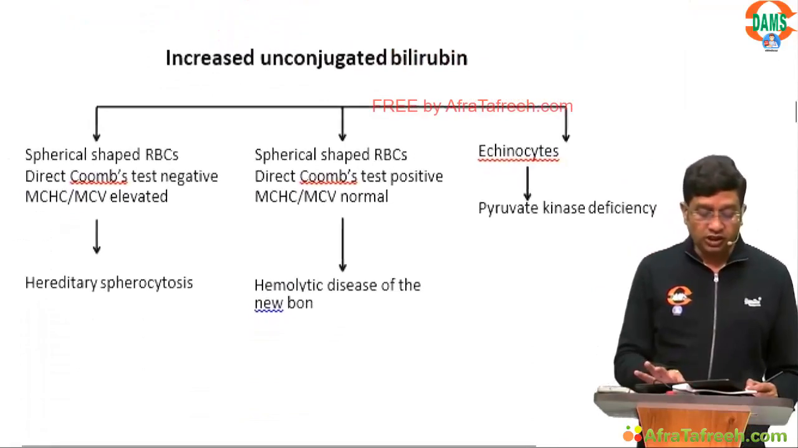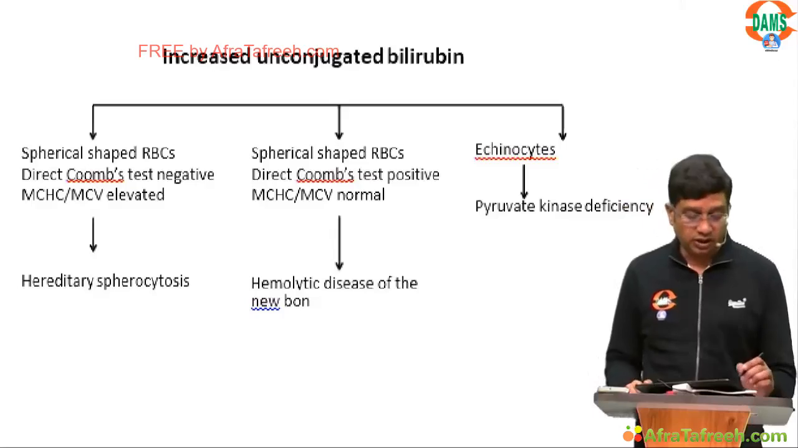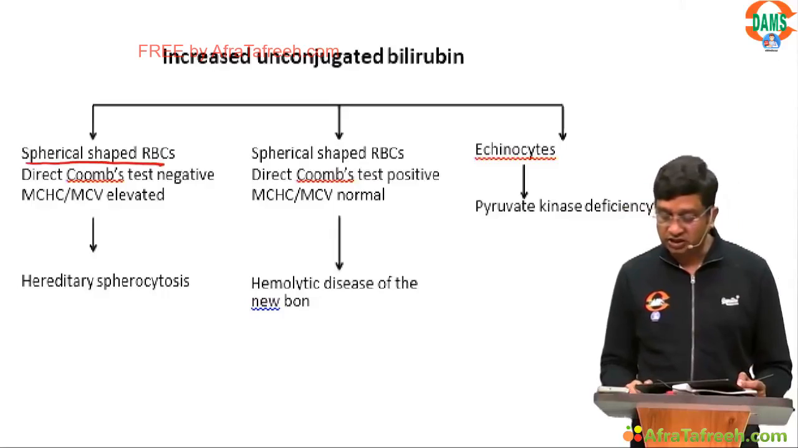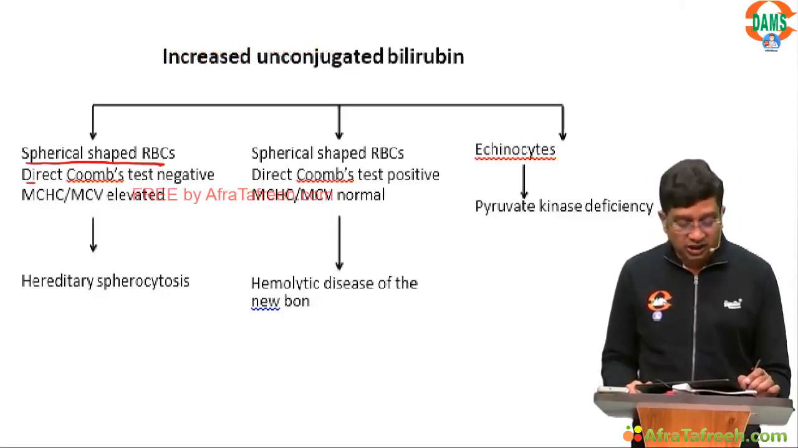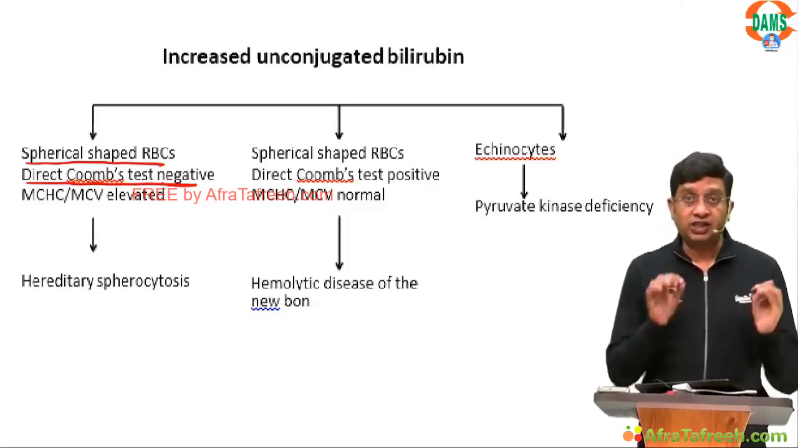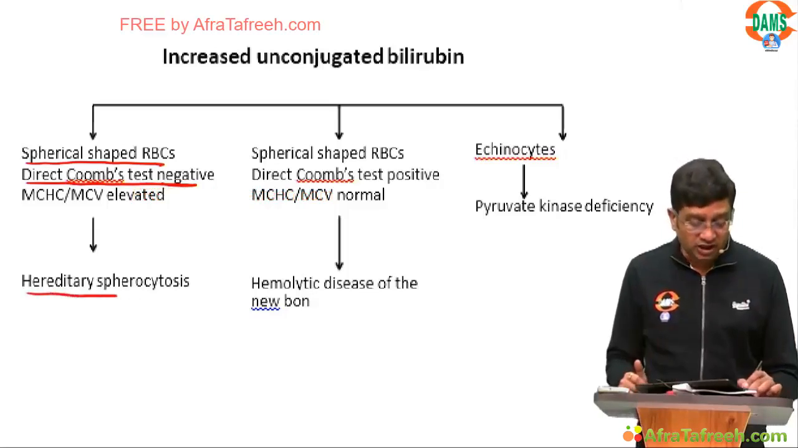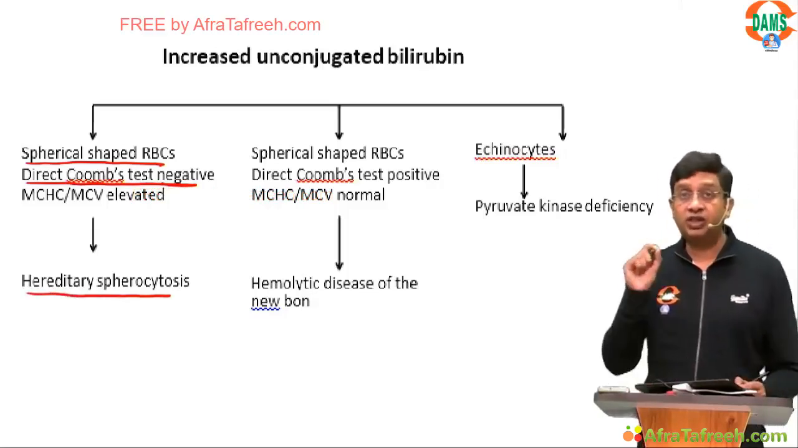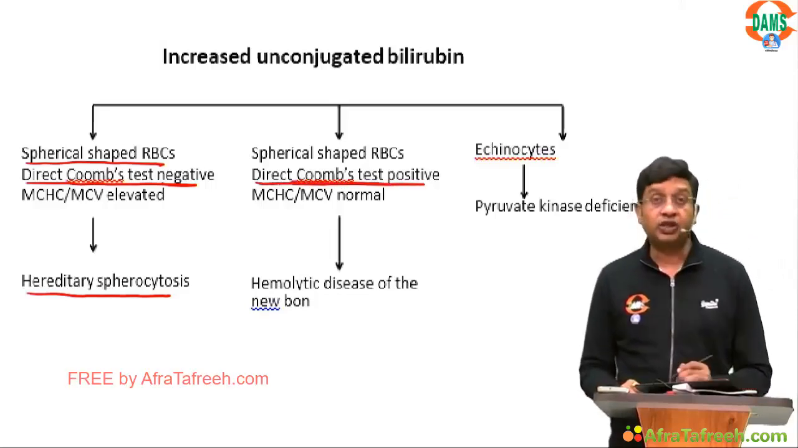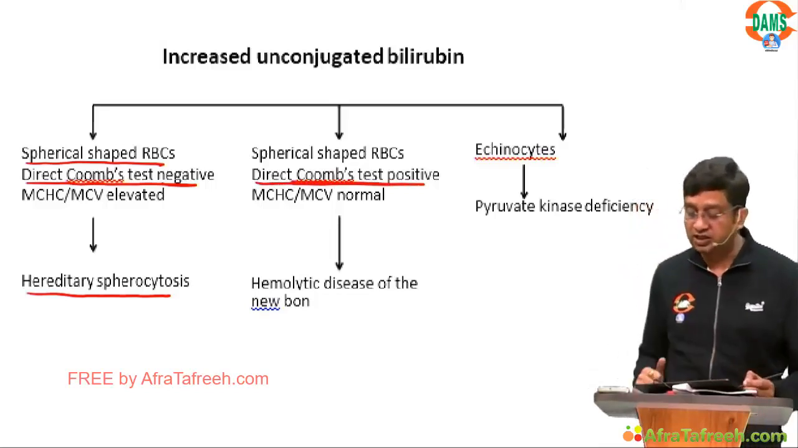Now what you can get here is a child having increased unconjugated bilirubin, plus there are spherical shaped RBCs, and the direct Coombs test is negative. What should you think of? If it is negative, that means antibodies are not there. So you should think of hereditary spherocytosis. But if there are spherical shaped RBCs and the direct Coombs test is positive, that means there are antibodies present against the RBC.